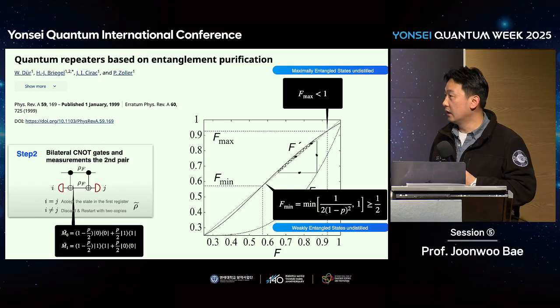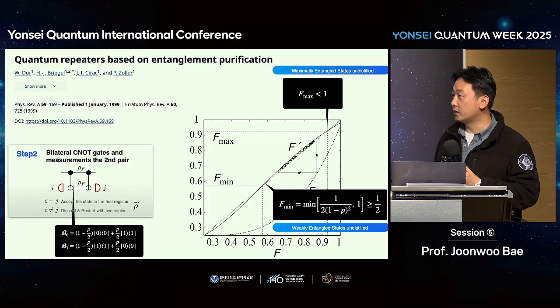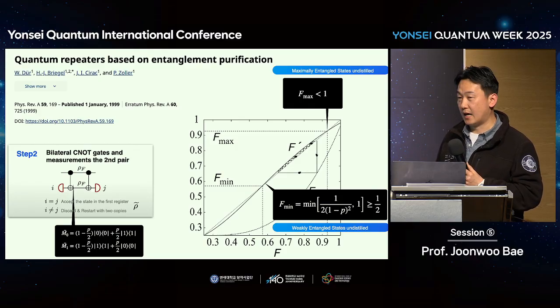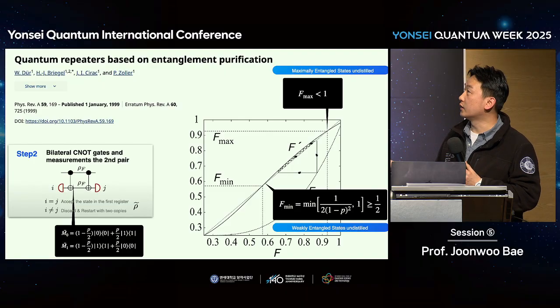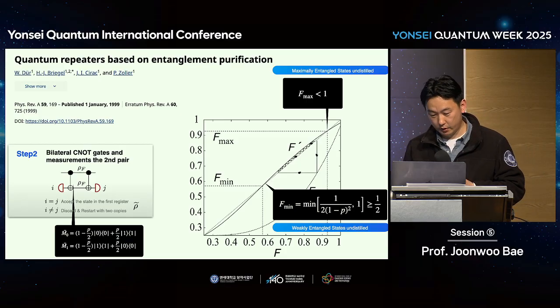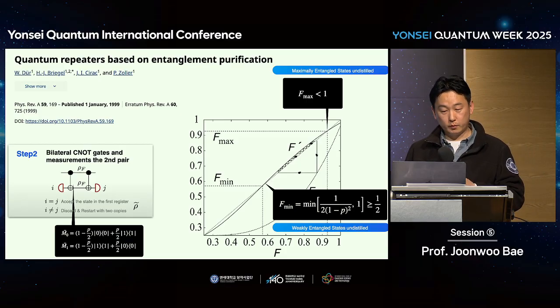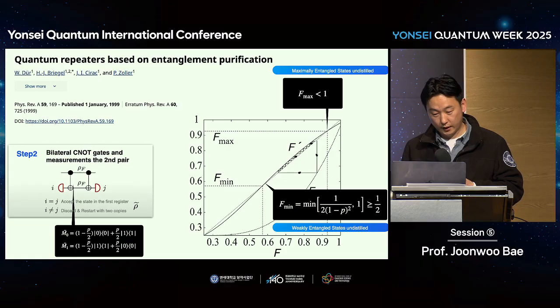If this happens, then whereas before entanglement distillation was possible for F between 0 and 1/2, now there's a bound which is larger than 1/2. So we lose the chance of distilling entanglement from weakly entangled states. Moreover, there's an upper bound, which means we cannot reach F equals 1. We reach a certain entanglement with this limited fidelity. So measurement error is quite critical in this scenario. That was the problem or analysis done in 1999.